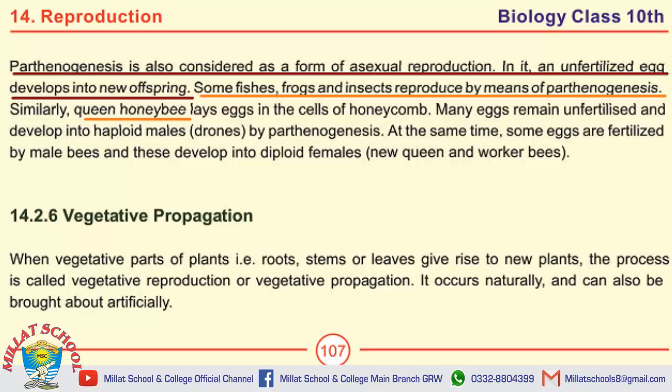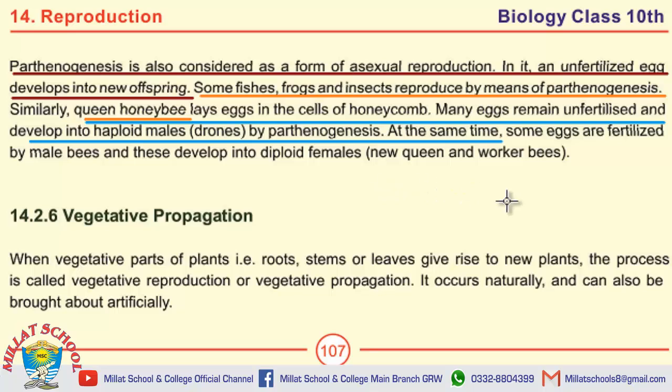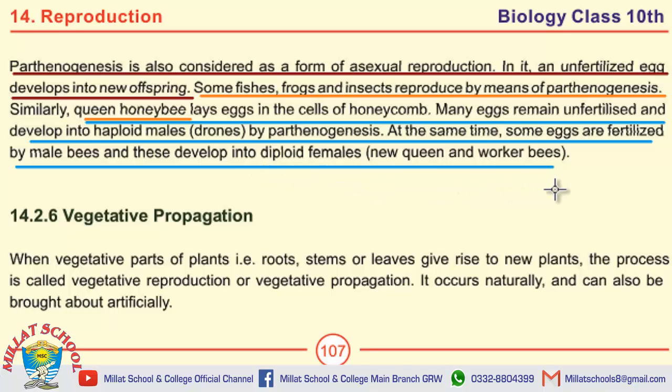The answer of this question is, the queen honeybee lays eggs in the cells of honeycomb. Many eggs remain unfertilized and develop into haploid males, drones, by parthenogenesis. At the same time, eggs are fertilized by male bees and these develop into diploid females, new queen and worker bees. This is the answer of parthenogenesis in honeybee.